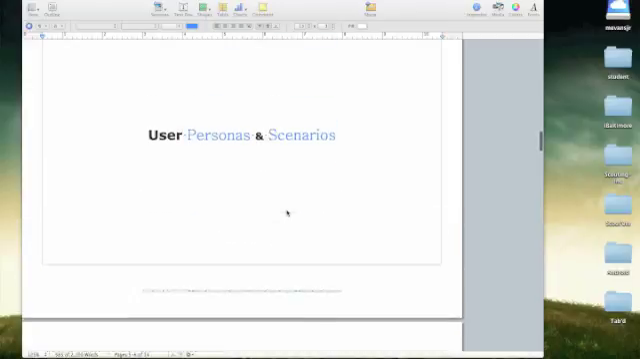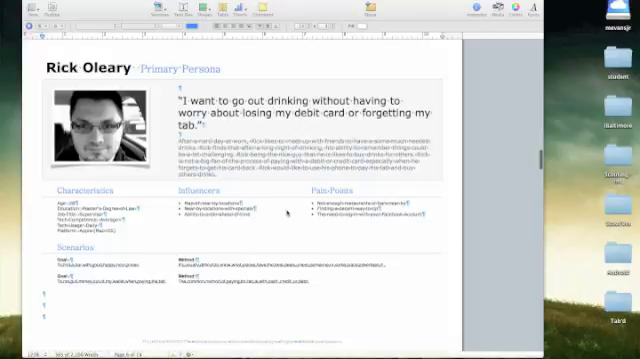The user personas and scenarios. The primary persona here is my friend Rick, and when I explained this to him, he was the typical primary type person that I would want to have the app, and the whole reason of its existence. It's for the person who wants to buy drinks, buy food without having to have a credit card or debit card on them, or even have to worry about losing money. Just everything is paid for through the app.